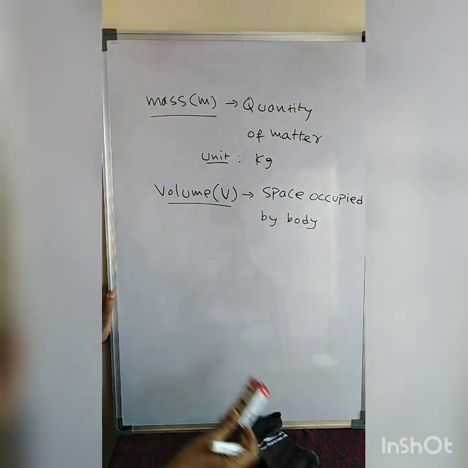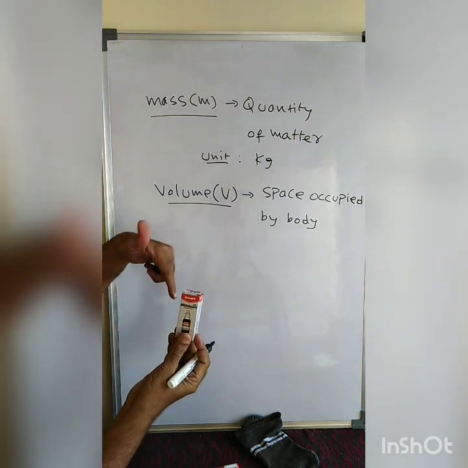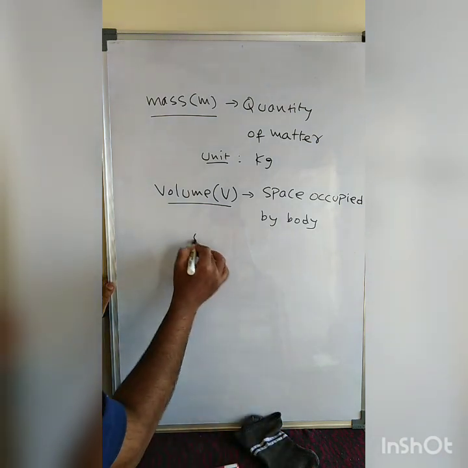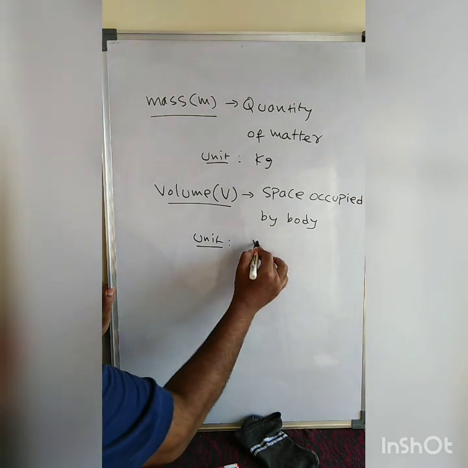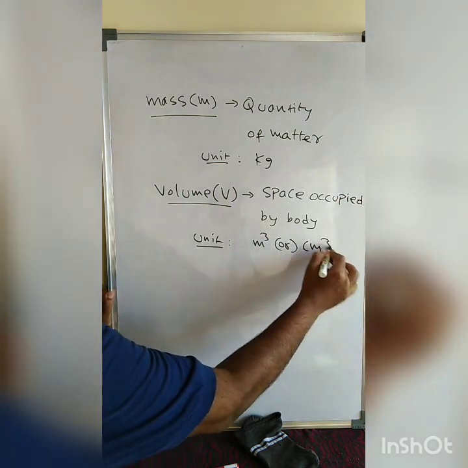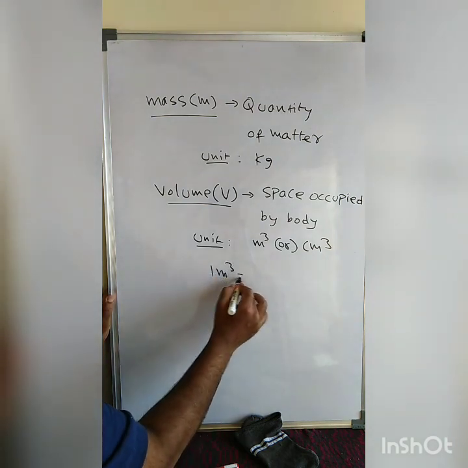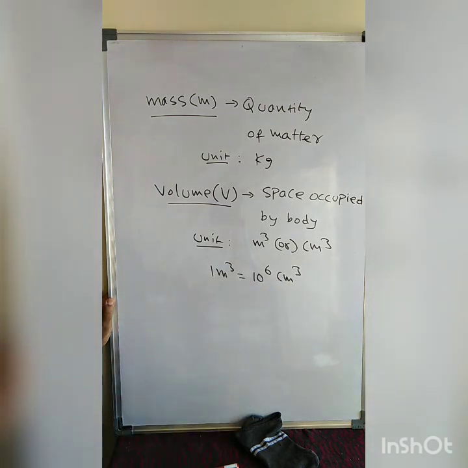For example, this particular mass has occupied certain space here. So this is called volume. What is the unit of volume? The unit of volume is either cubic meter or cubic centimeter. Remember, 1 cubic meter is equal to 10 to the power 6 cubic centimeter.